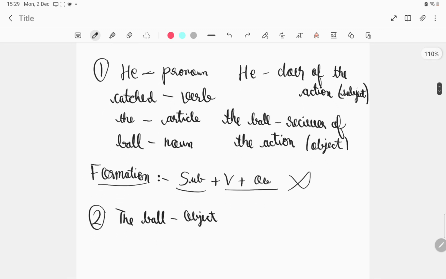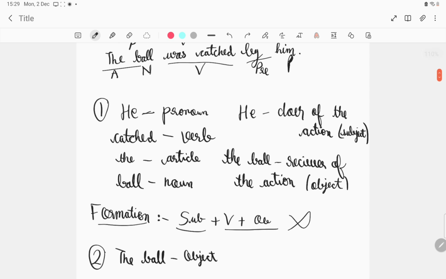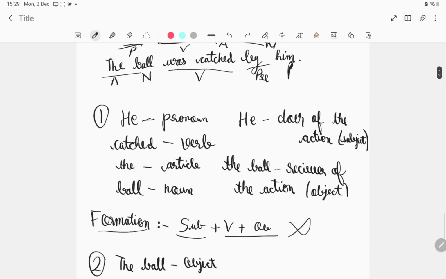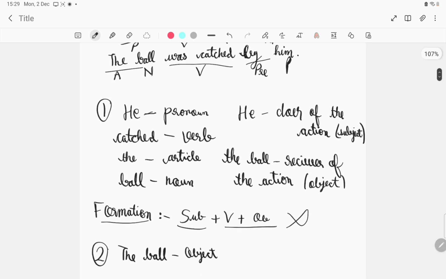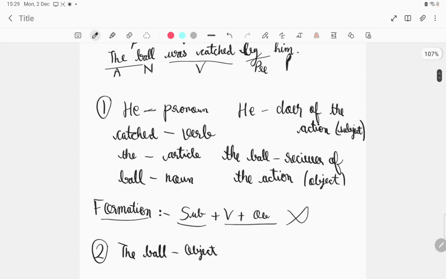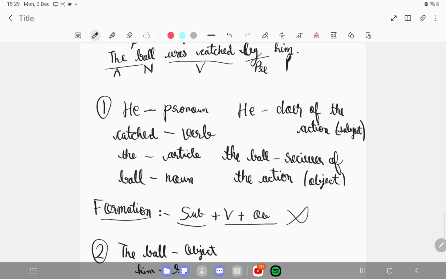Now whenever we put the object first, of course we can't say that the ball was catched him, we have to add some other preposition so that it becomes grammatically correct. So here by is needed, and him is again the subject.